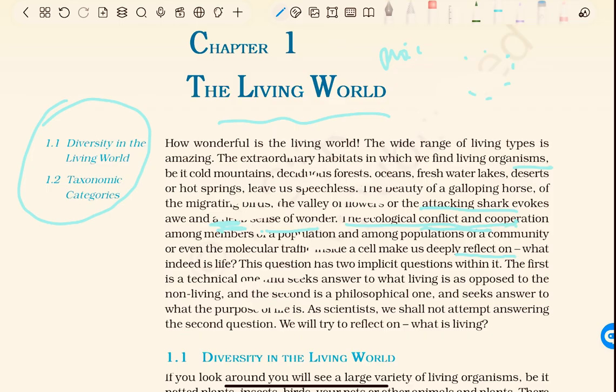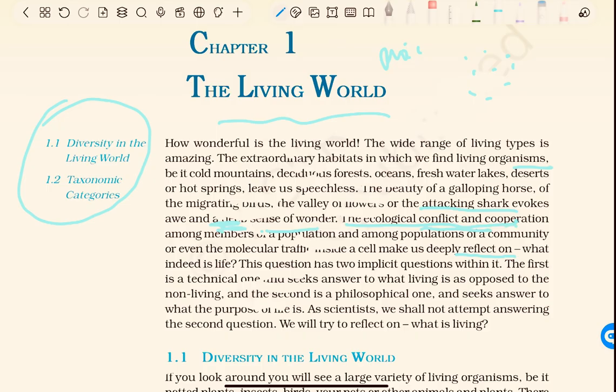Members of a population cooperate with each other, support each other. And among populations of a community, or even the molecular traffic inside a cell, make us deeply reflect on what indeed is life. This question has two implicit questions within it. The first is a technical one and seeks an answer to what living is as opposed to the non-living, and the second is a philosophical one and seeks an answer to what the purpose of life is. What is the need of life?